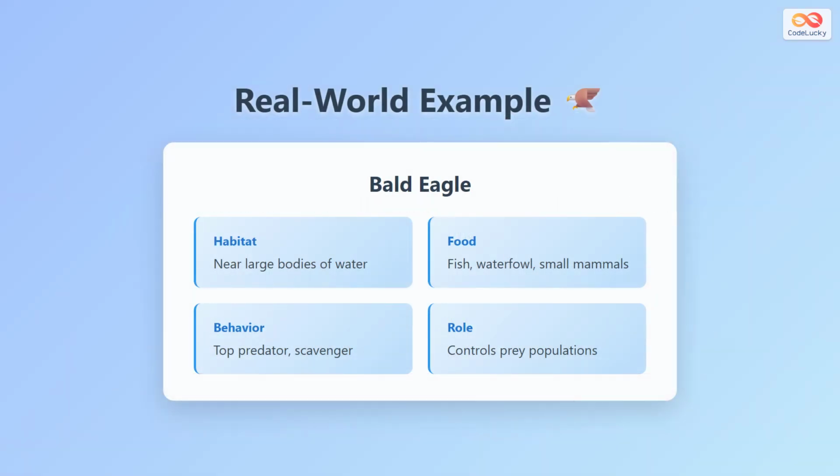Let us look at a real-world example to understand niches better: the bald eagle. The bald eagle's habitat is near large bodies of water like lakes, rivers, and coastal areas. For food, it primarily eats fish, but also hunts waterfowl and small mammals. Its behavior includes being a top predator and occasionally scavenging for food. The bald eagle's role in the ecosystem is to control prey populations, helping maintain balance in the food web. This combination of habitat, diet, behavior, and role defines the bald eagle's unique niche.